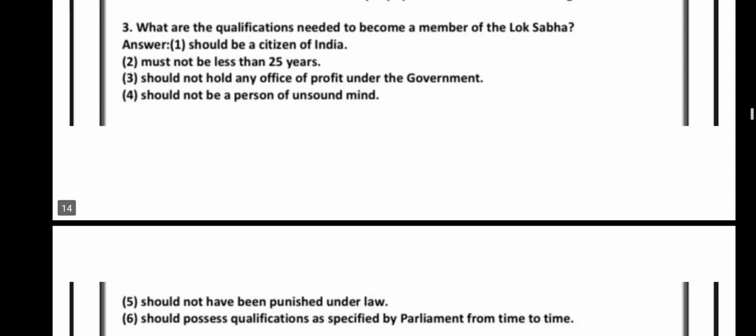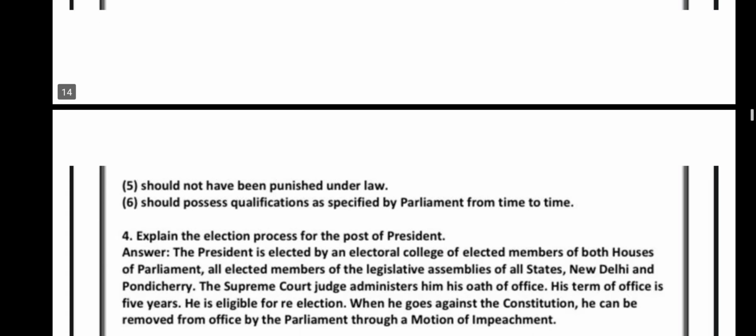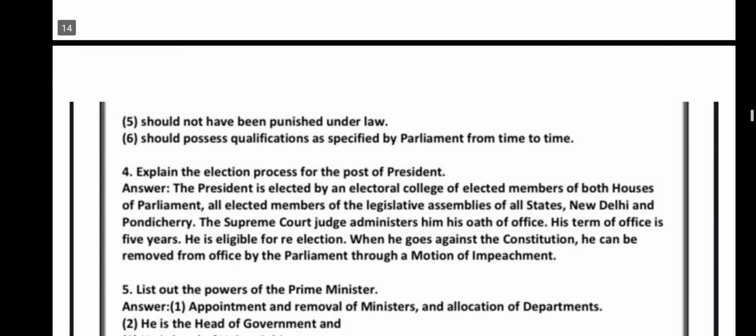So, what are the qualifications needed to become a member of Lok Sabha? Should be a citizen of India, must not be less than 25 years, should not hold any office of profit under the government, should not be a person of unsound mind, means mentally they should be in good health, should not have been punished under law, should possess qualifications as specified by parliament from time to time.